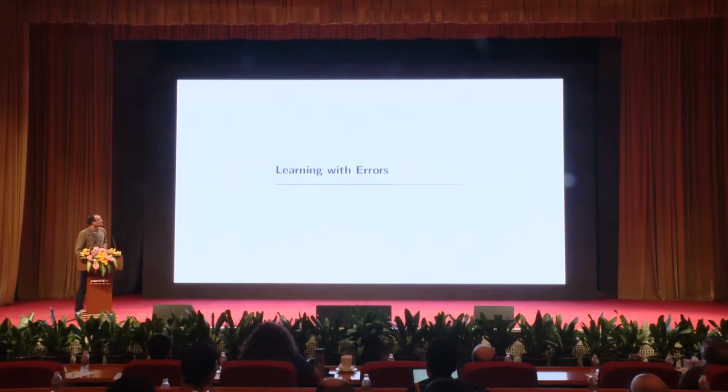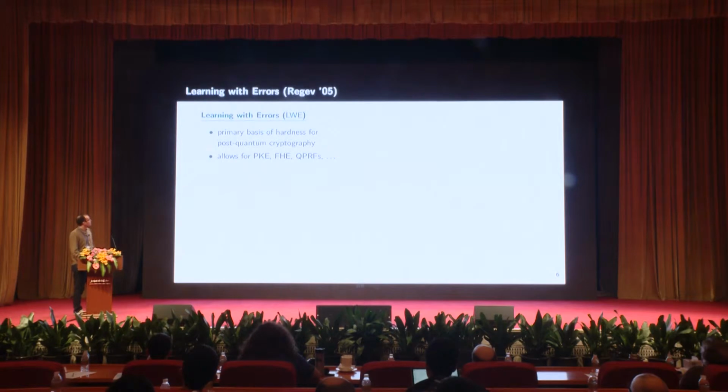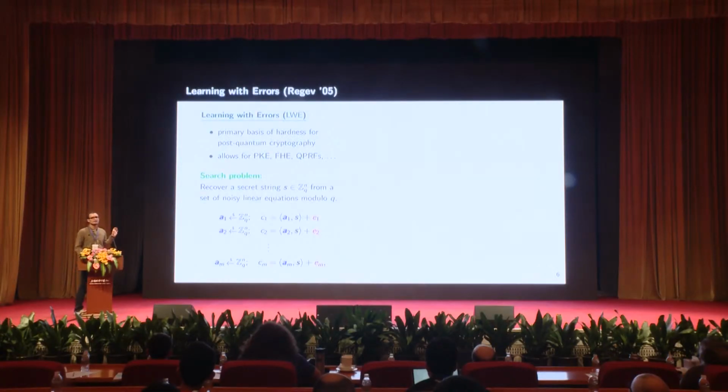Okay, so this brings me to the last section. Now I'll talk about learning with errors in our security model. Thomas already mentioned learning with errors in his talk. So what is learning with errors? Well, we use it as a kind of primary basis of hardness for post-quantum cryptosystems. You can get a lot of interesting crypto out of it. You can use it for public key encryption, for fully homomorphic encryption, and you can even define quantum-secure pseudo-random functions. Okay, so if you haven't seen this before, essentially learning with errors is the following problem.